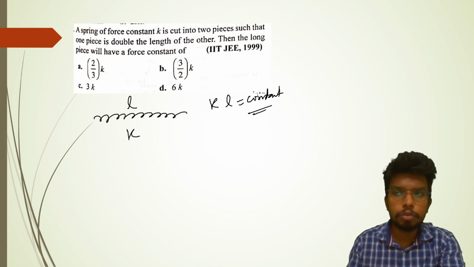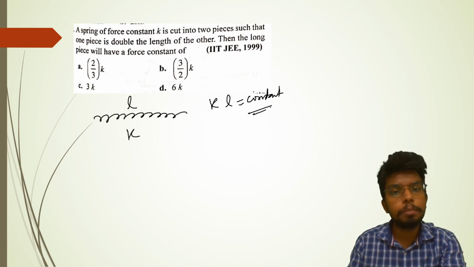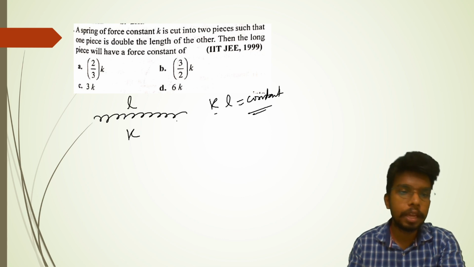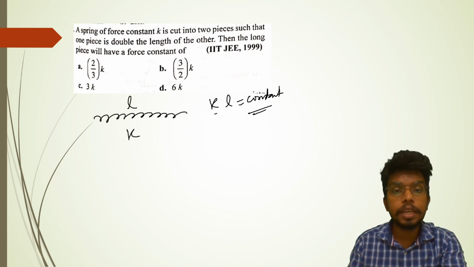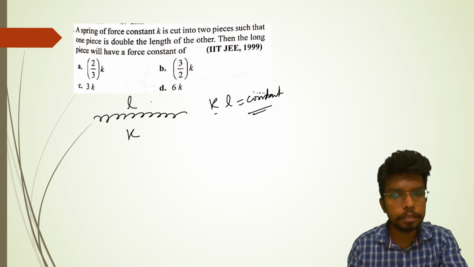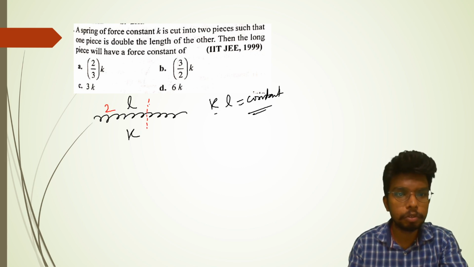You cut it, you tear it apart, you do whatever with it, but K into L, the product of K into L has to be constant. What they are doing, they're cutting it into two pieces, and these two pieces are not equal. These two pieces are in the ratio of 2:1.